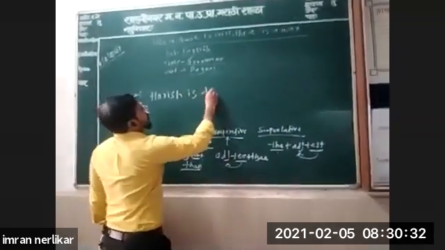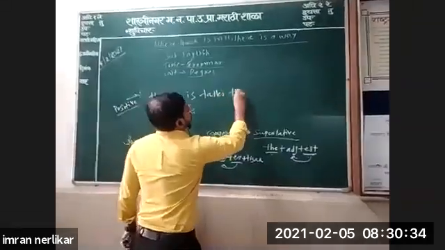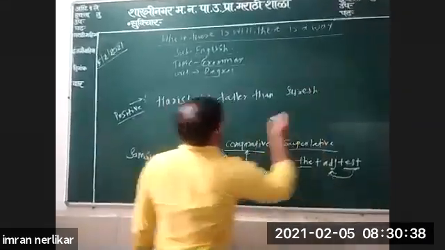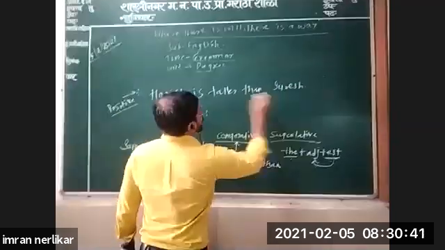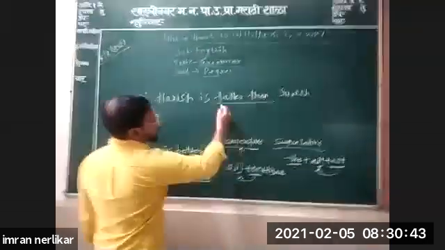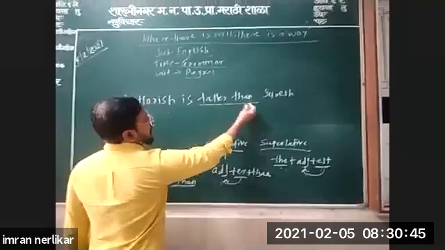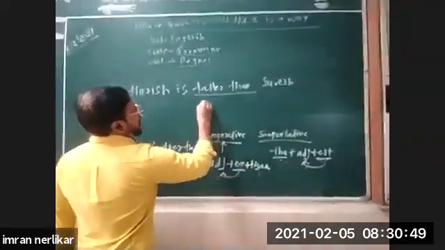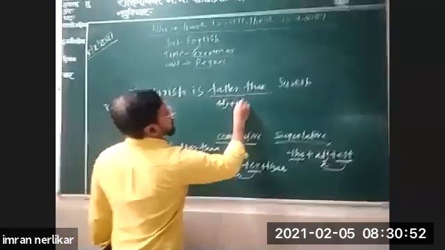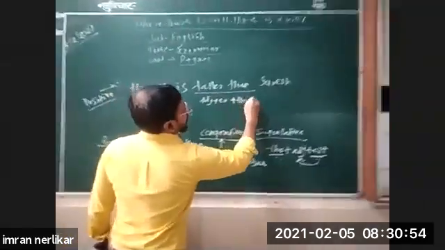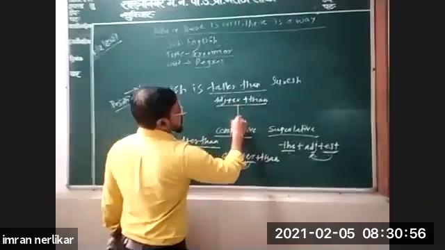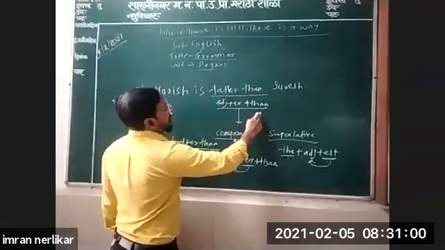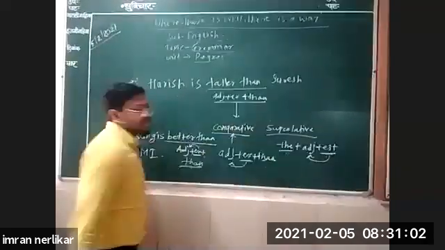See, Harish is taller than Suresh. You will see here, tall is the adjective, plus er plus than. Easily you will understand that this is comparative degree. Er is added to the adjective and then than. Adjective plus er plus than.